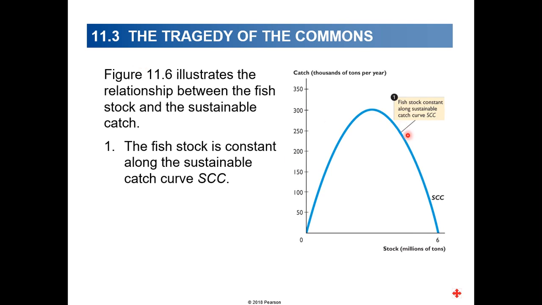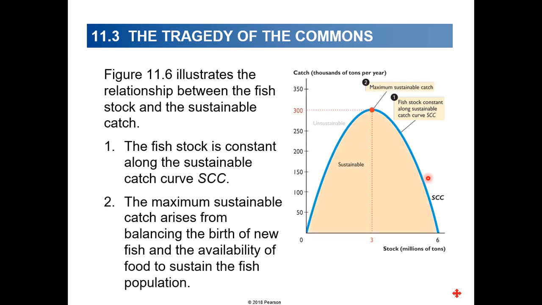This illustration shows the relationship between fish stock and sustainable catch. At point 1, along this curve, the fish stock is constant and sustainable. The maximum sustainable catch arises from balancing the birth of new fish and the availability of food to sustain the fish population.